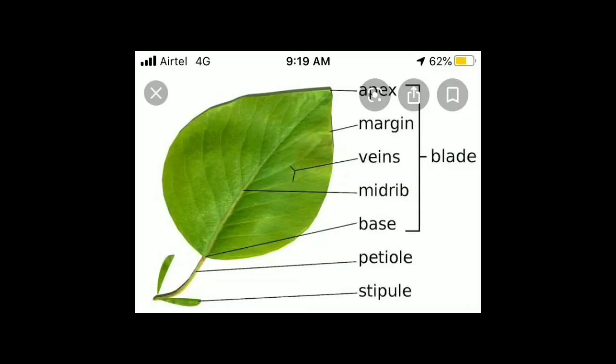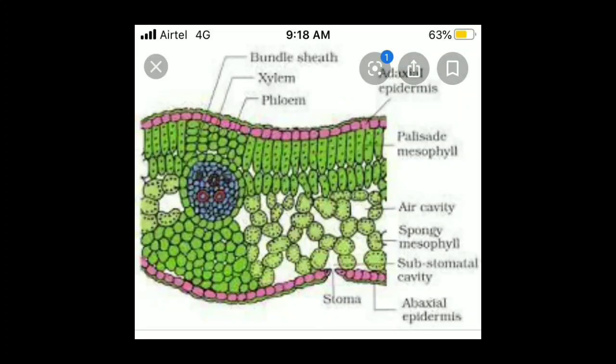The external structure you already learned in your lower classes, and the internal structure we will see in detail. The second figure given below is the transverse section of the leaf. That is, we are going to see the inner view of the leaf.